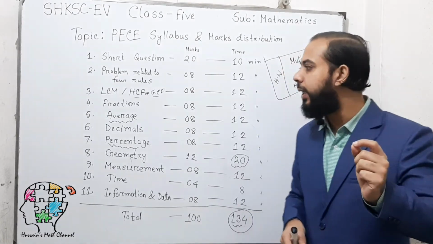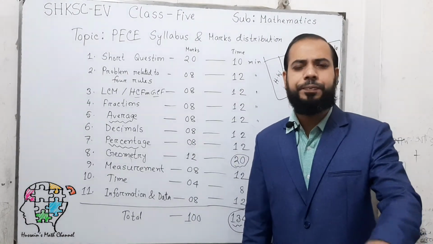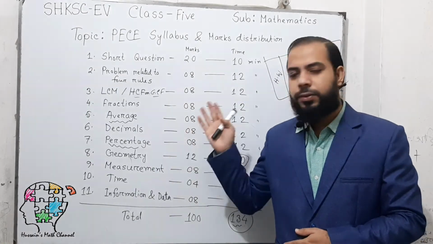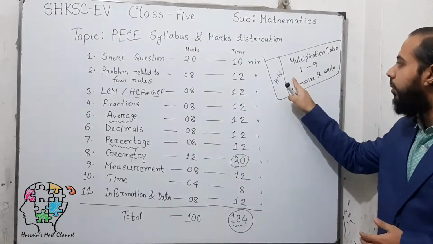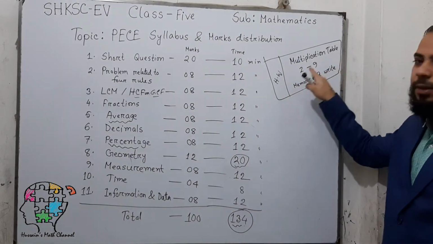Most importantly, the maximum number of questions in class 5 are related to multiplication and division. So if you memorize the multiplication table, you can do better in the exam. So this will be your homework. Today's homework will be to memorize and write the multiplication table from 2 to 9.